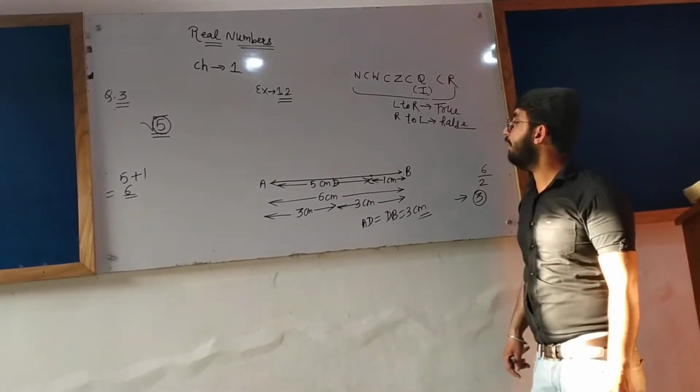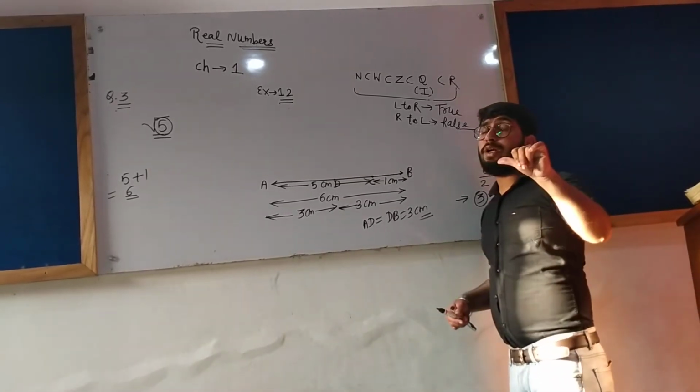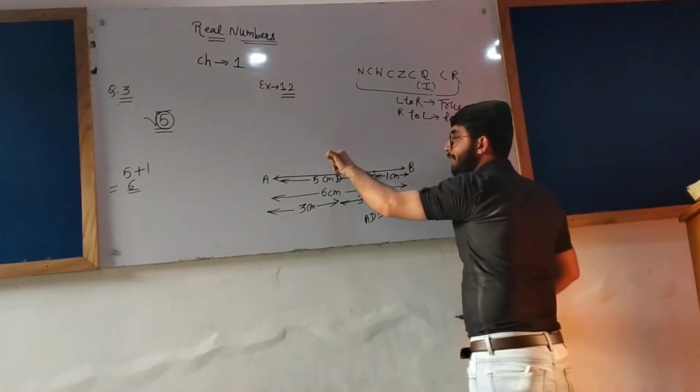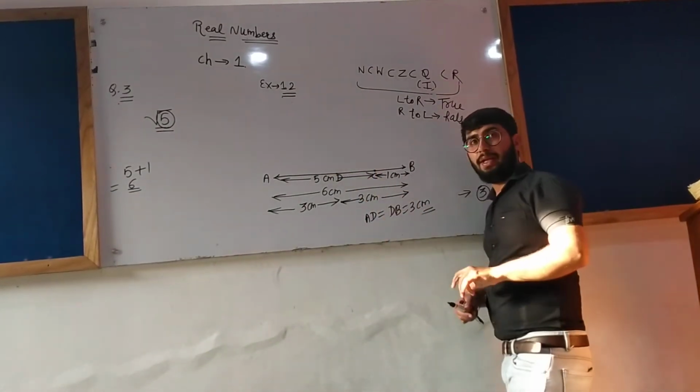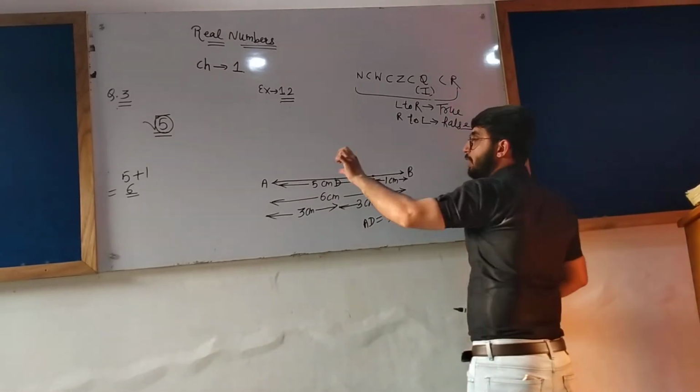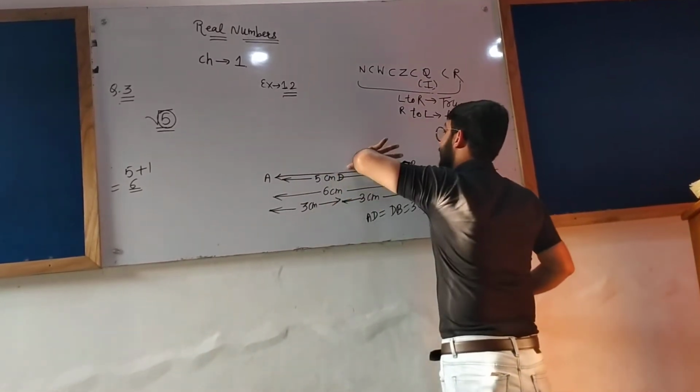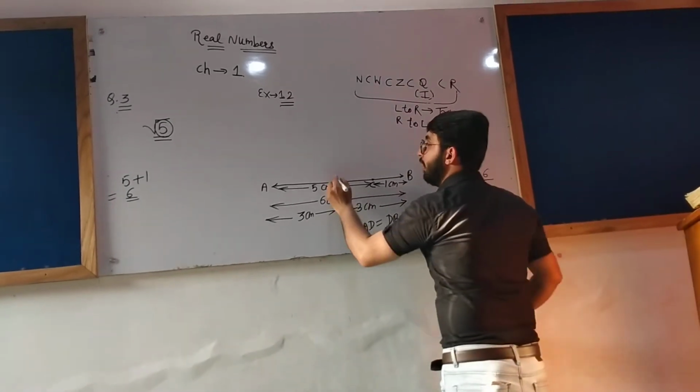Now let's proceed ahead. Keep the tip of your compass on the point D and open it till A or till B.